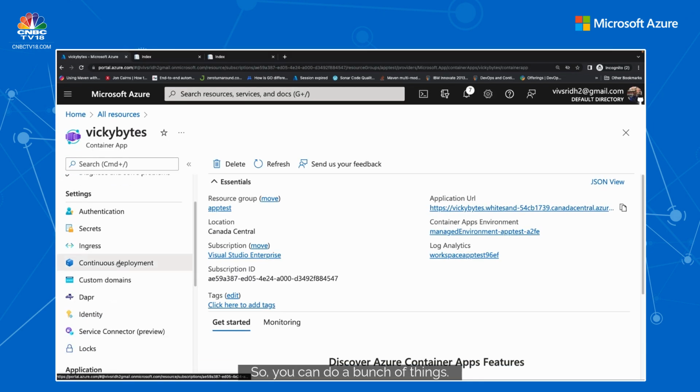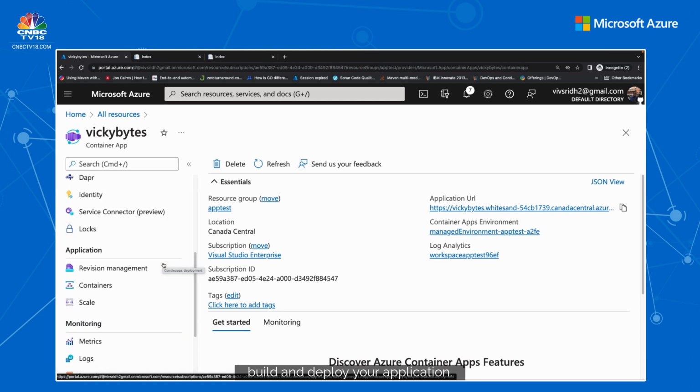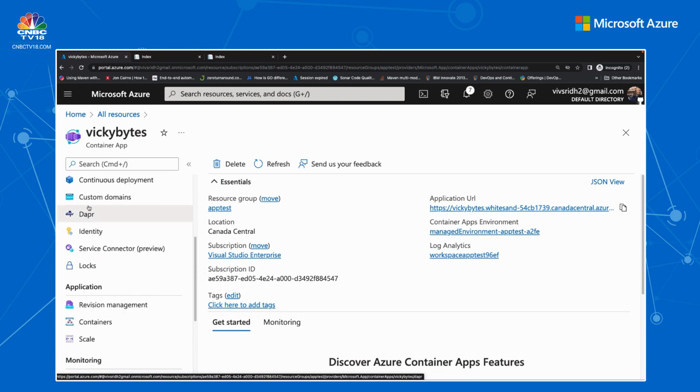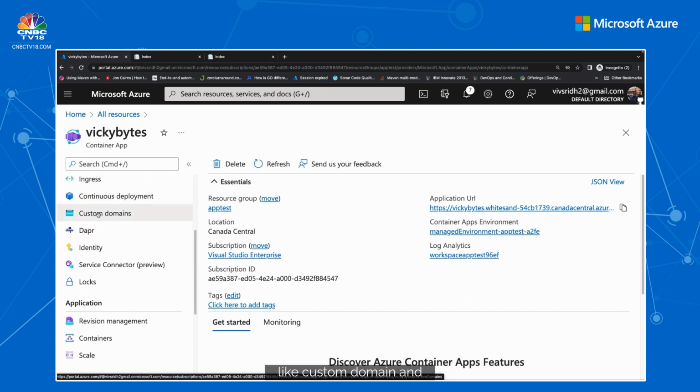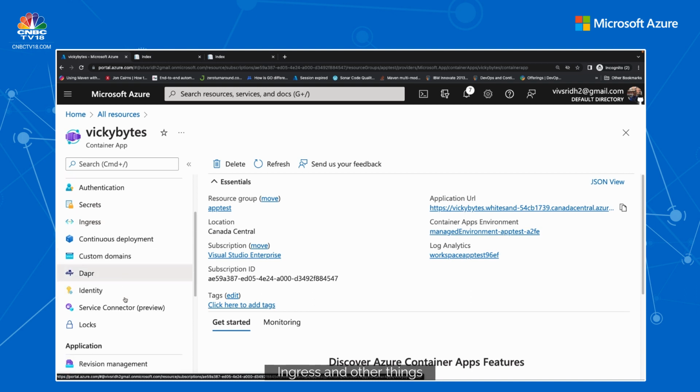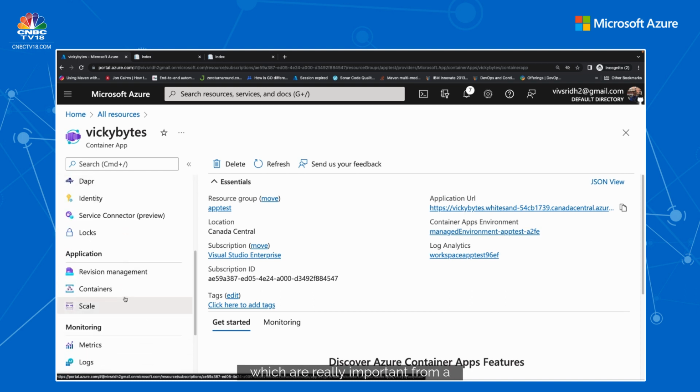So you can do a bunch of things. One is continuous deployment, which is basically to use GitHub Actions to build and deploy your application. You could use Dapr, as we talked about, for deploying and managing microservice architecture. You could do a bunch of other things like custom domain and ingress and other things which are very important from an orchestrator perspective.